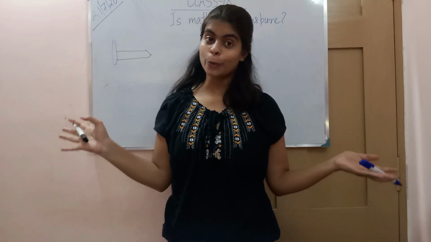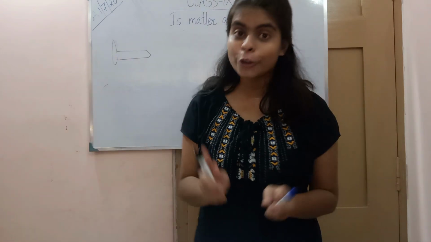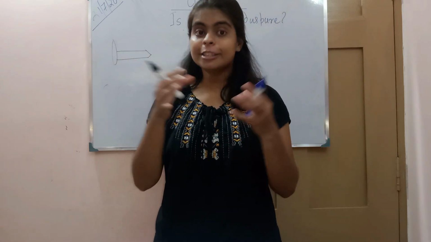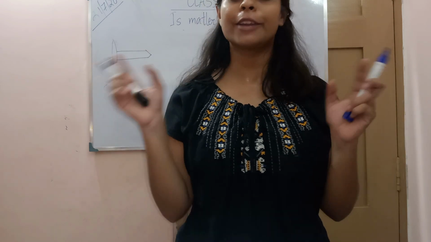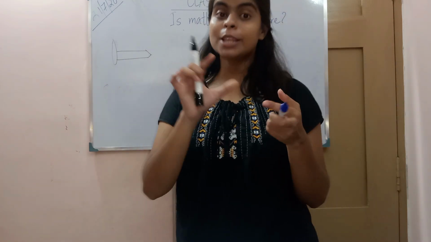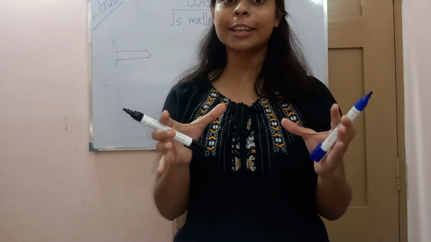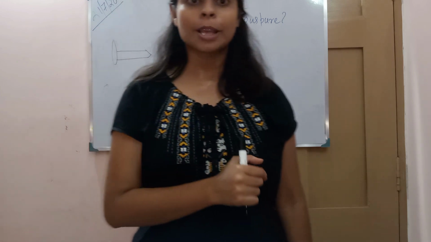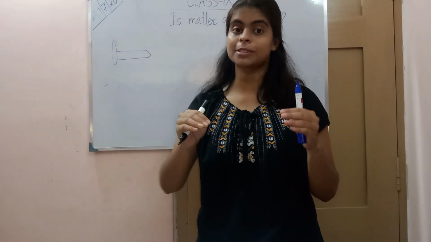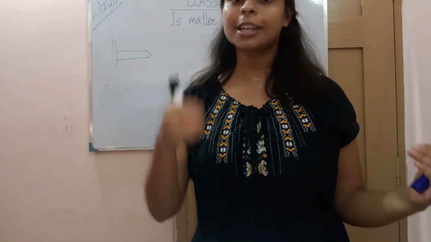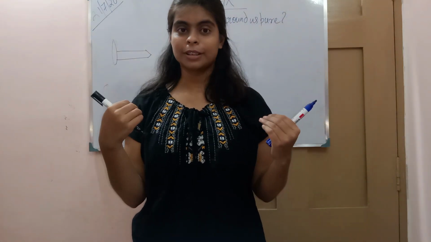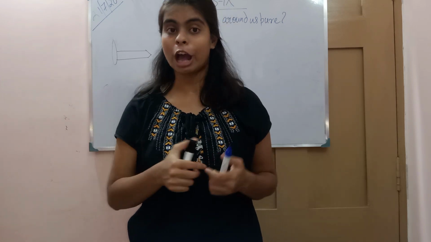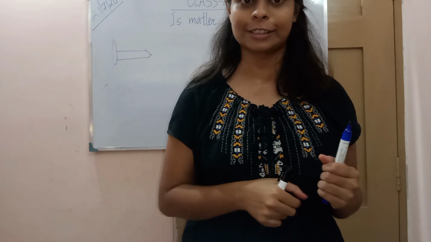So now we have understood what is atom, and this atom is a building block of all the matters. These atoms aggregate in different ways, and they form matter. Based on this aggregation, they give different kinds of substances, and these different kinds of substances are classified as element and compound. Now let's understand how this aggregation gives us different substances.